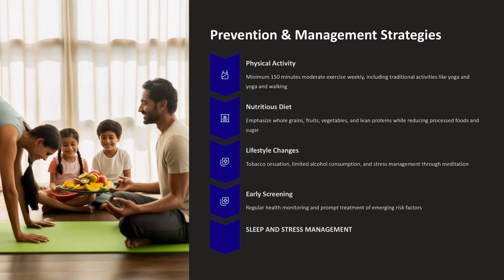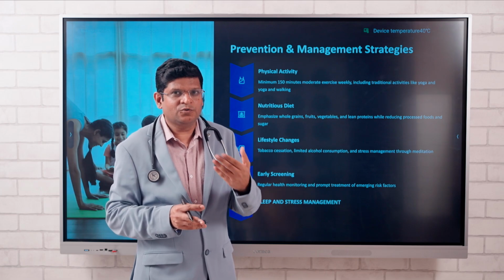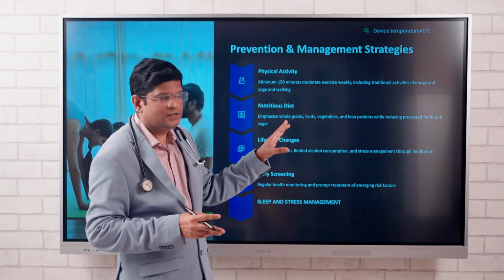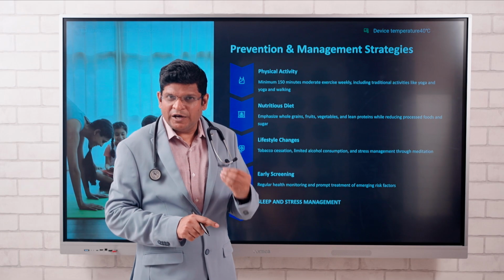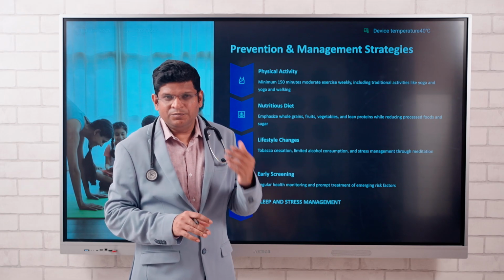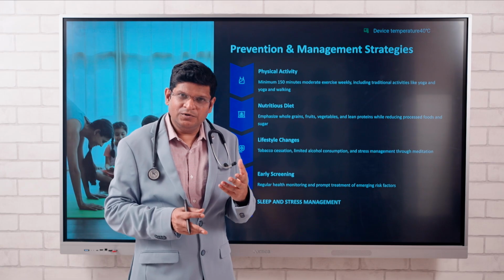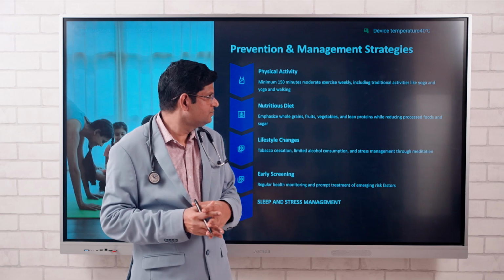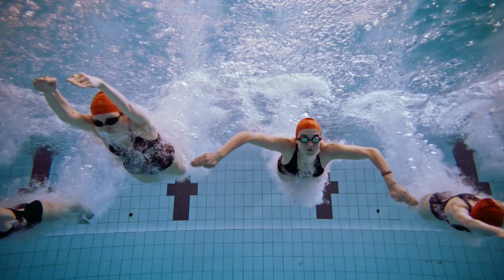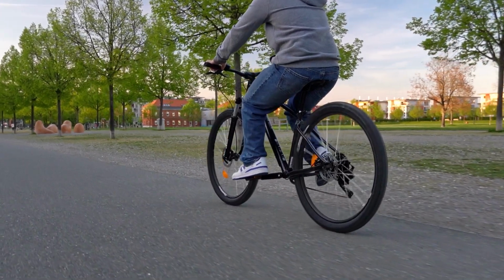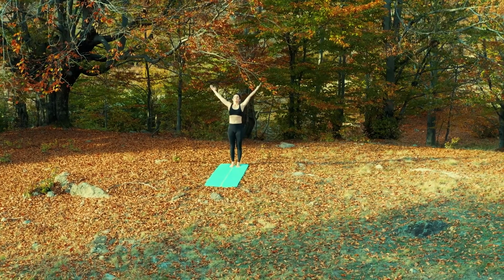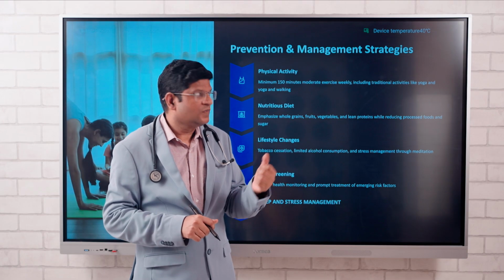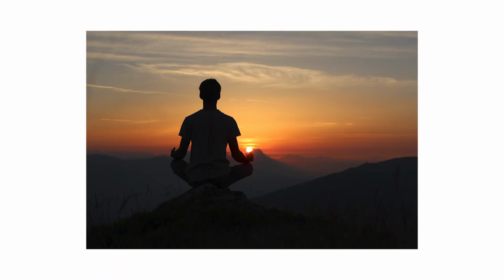Now, how do we prevent it? The main part of this video: you have understood what is metabolic syndrome and what are the complications. Now, how should we prevent it? The first is physical activity. Daily exercise is a must. At least 5 days a week, you should exercise 150 minutes in a week. And if you are able to exercise daily for around 45 to 50 minutes, then it is always better. Aerobic exercises like swimming, walking, cycling. At the same time, flexibility exercises like yoga, strength training exercises, and you can do meditation also for stress relief.